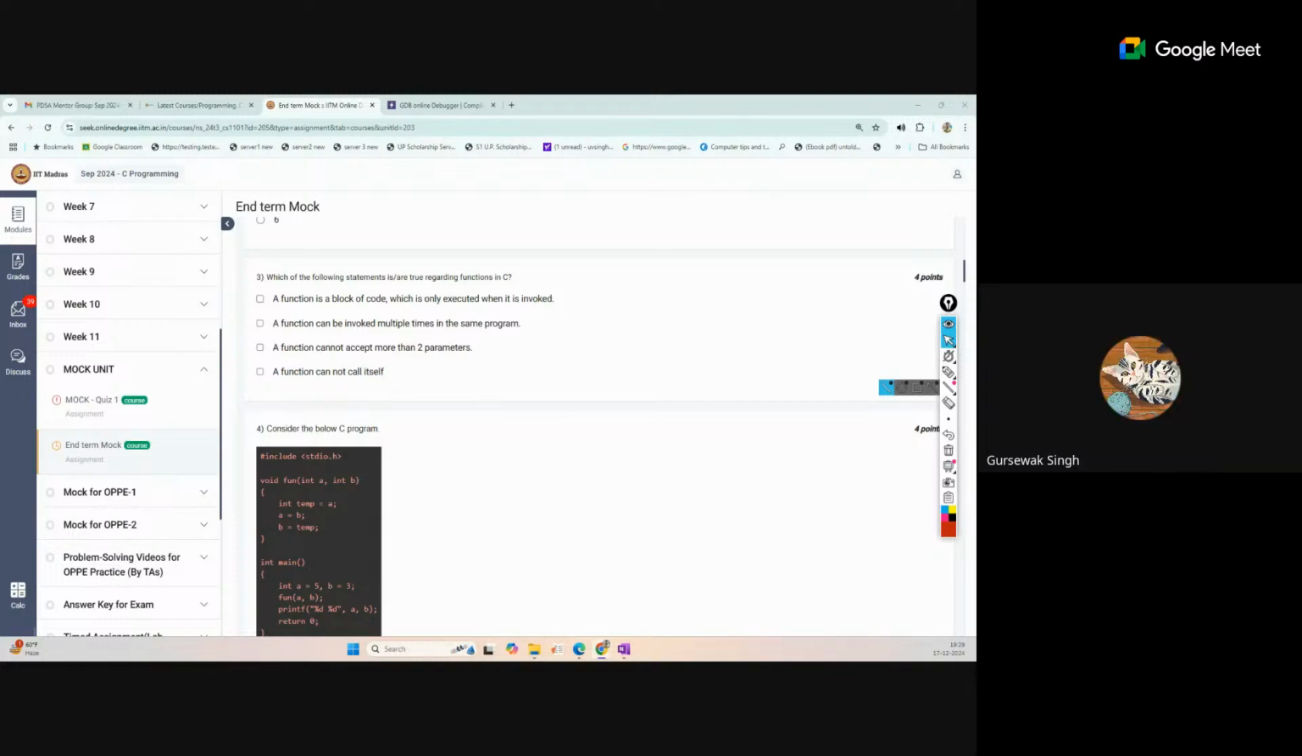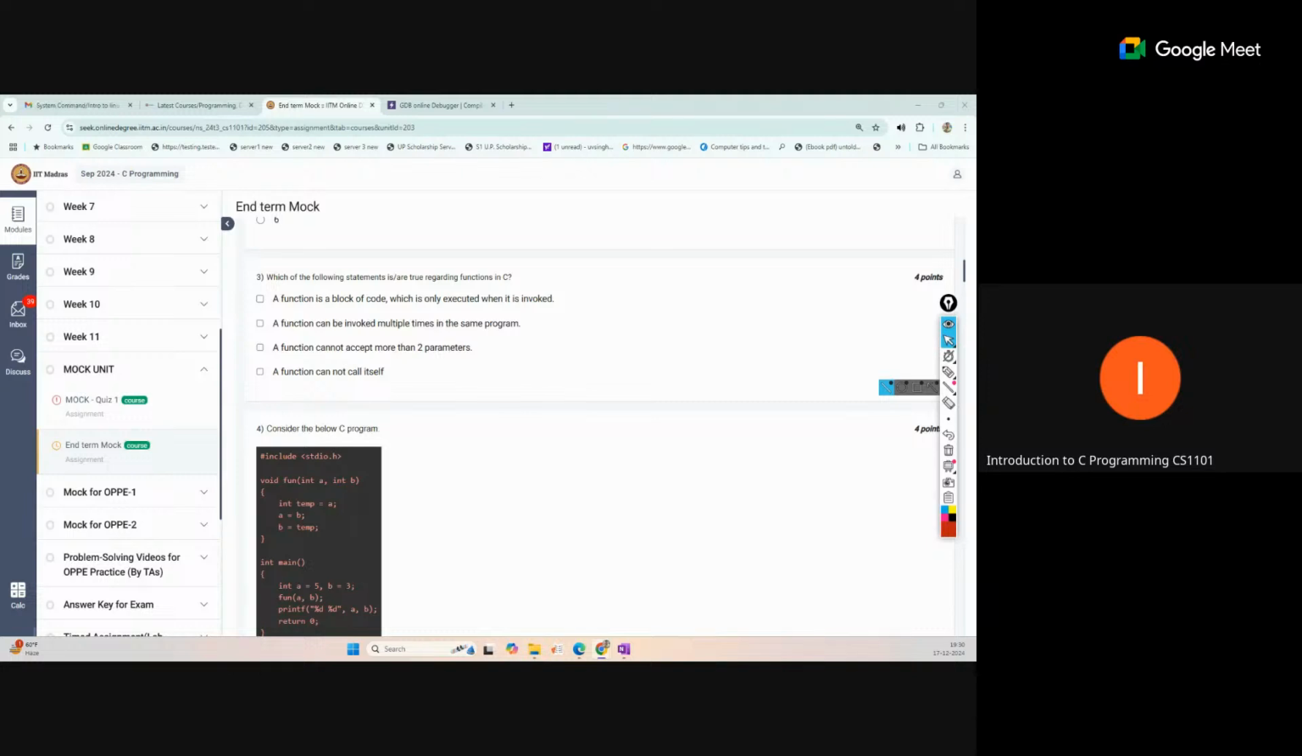Option 1 and 2. Okay, so a function is a block of code which is only executed when it is invoked. Yeah, that is correct. This statement is correct. A function can be invoked multiple times in the same program. Yeah, that is also a property of the function. We can call it any number of times.